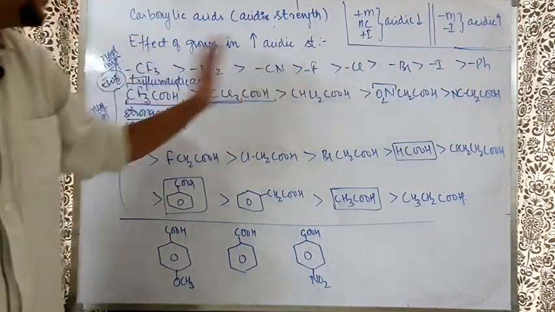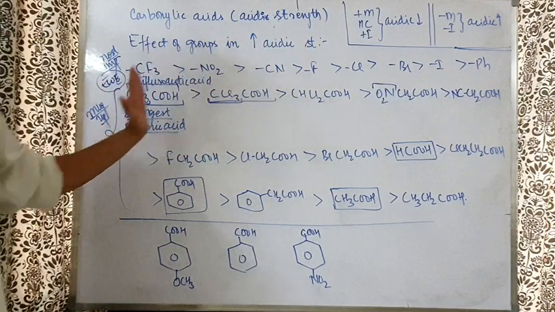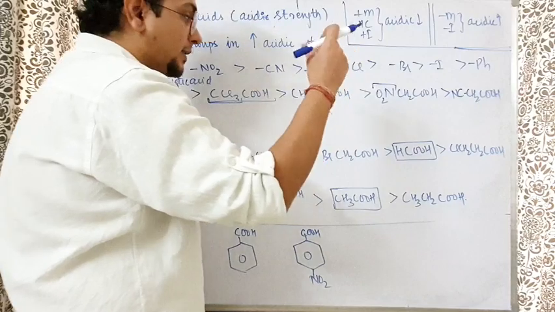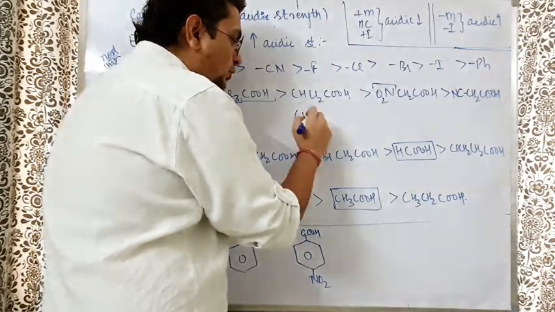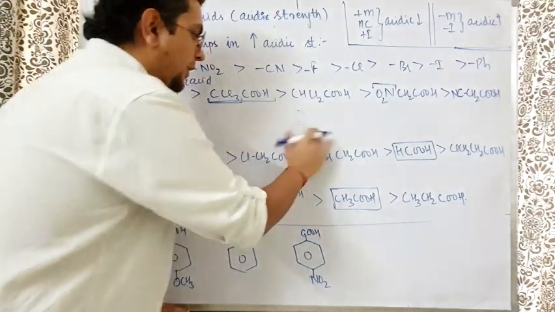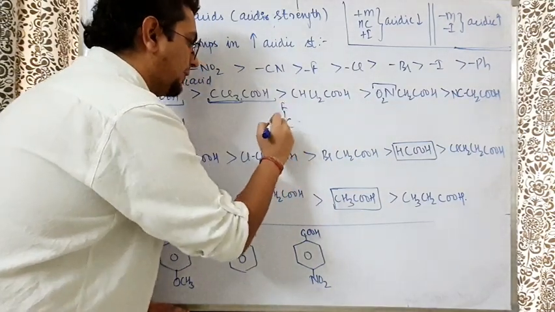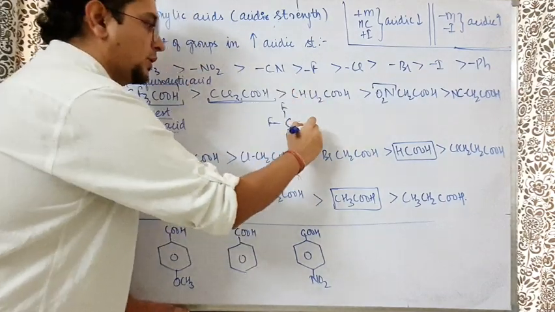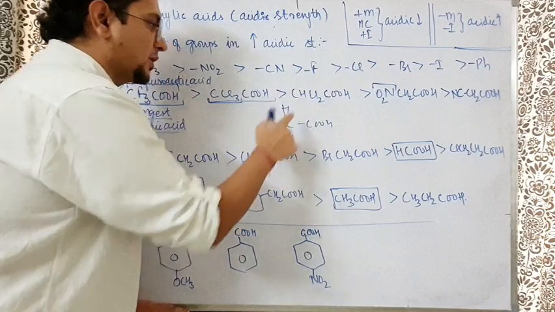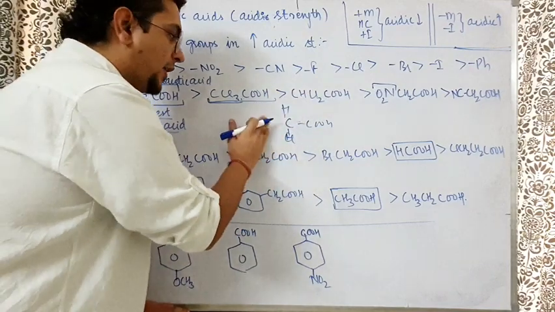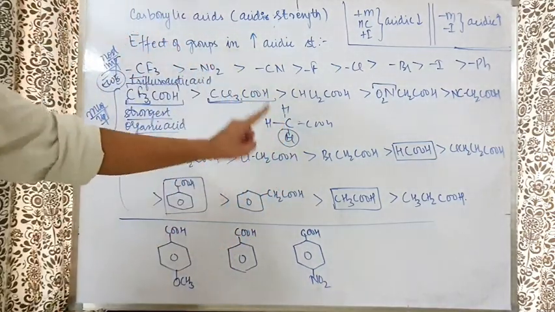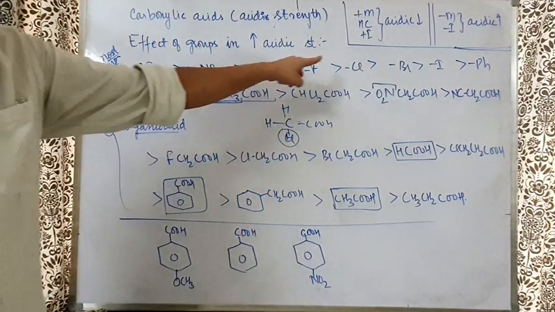Now up to here, bhaiya, that's the idea, clear cut you can get from here: trifluoro, then trichloro, then one H came. Now what will happen? Understand, next thing that should come is CH2 and here Cl. Are you able to understand? What we did? We took CF3, first group, to the COOH. Then we took CCl3. Then we replaced with one H. We got up to here. From here, when you replace with the next H, this group is going to come here. So understand, now this group, Cl, is somewhere here.